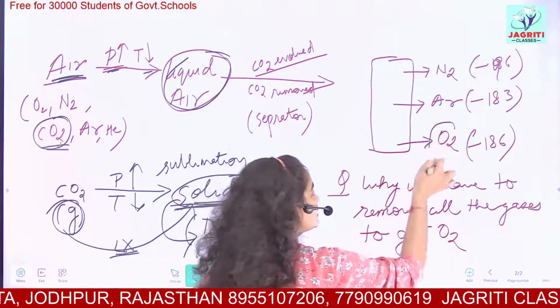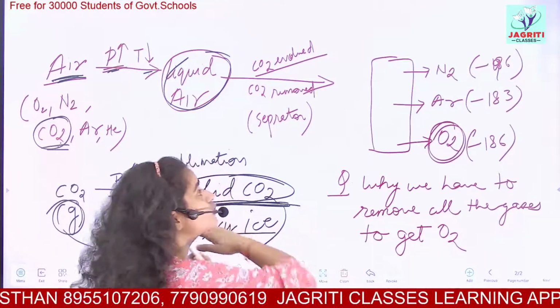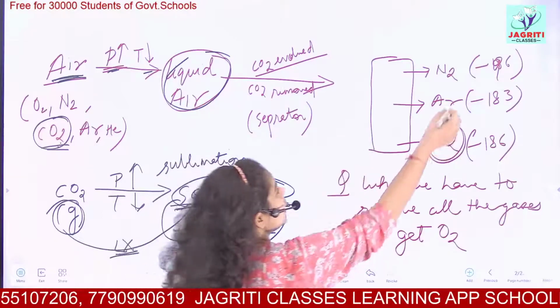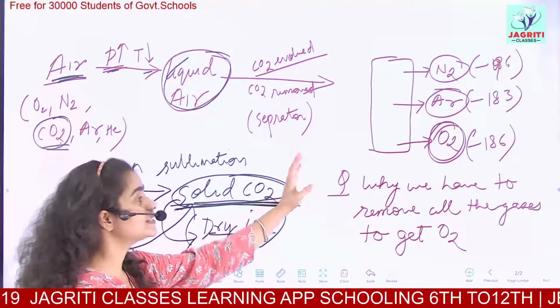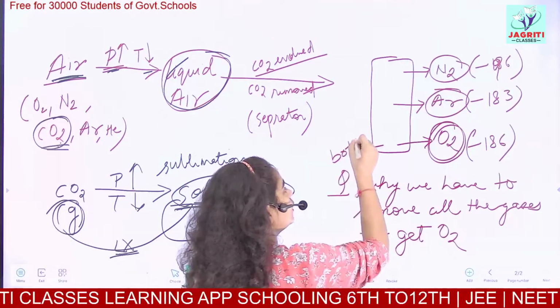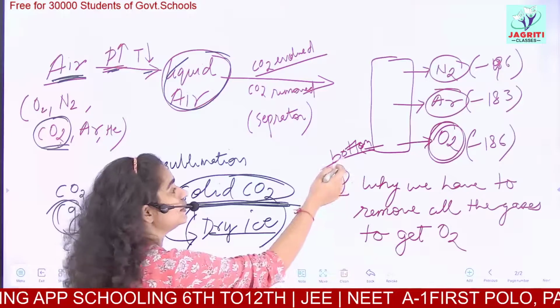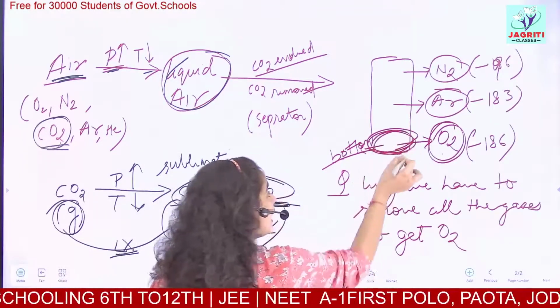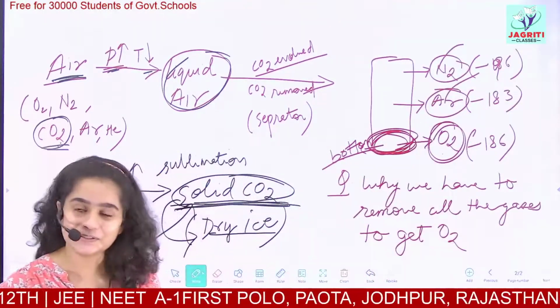If we only need oxygen, if we want oxygen separated out from the air, then why do we need to carry out such a large and complex process, and why do we have to remove nitrogen, argon, CO2 first? Because of the boiling point of oxygen, oxygen gets collected at the bottom of this column. Okay, I have already discussed this concept in fractional distillation. So here the oxygen gets collected in the bottom column, and to get this oxygen you remove all these gases, nitrogen and argon. Okay, now this was the process of purifying air. This technique can be used for the separation of different components of air.